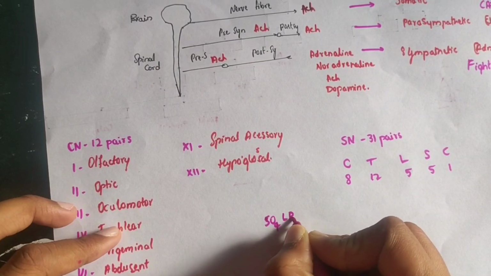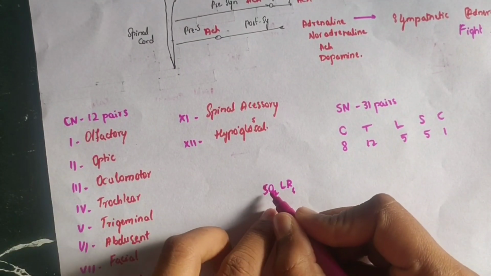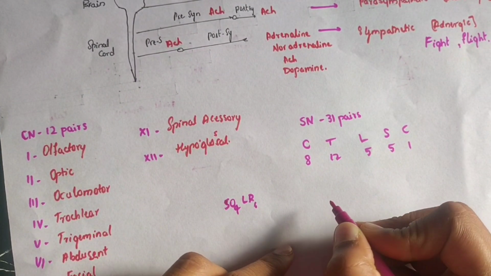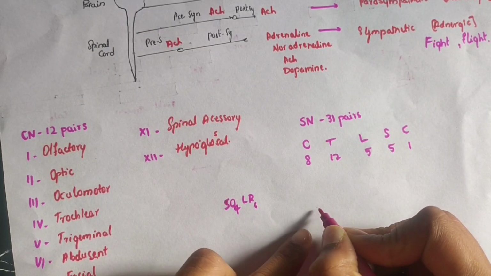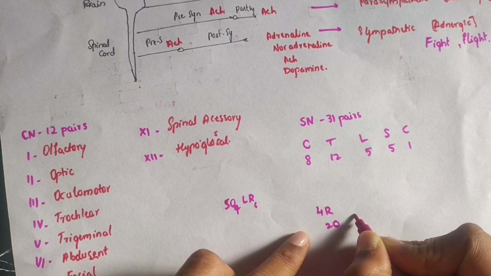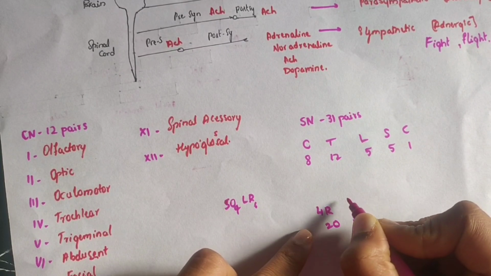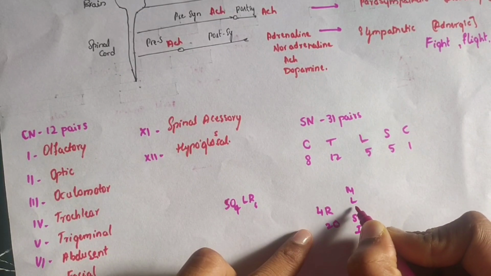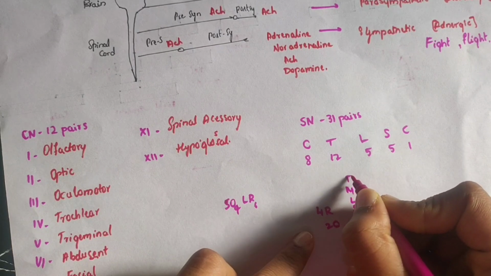SO4 LR6. SO4 means superior oblique. You know that the eye has 4 recti muscles and 2 oblique muscles. The 2 oblique muscles are the superior oblique and inferior oblique. The 4 recti are medial, lateral, superior and inferior recti.